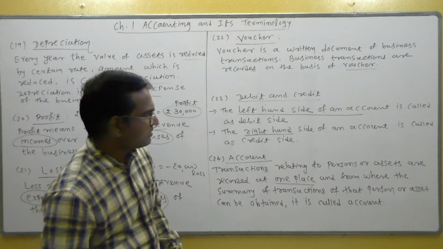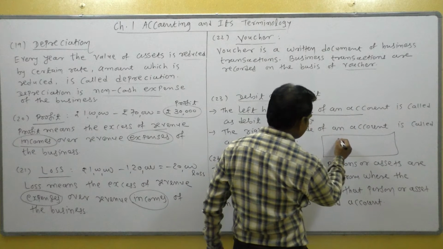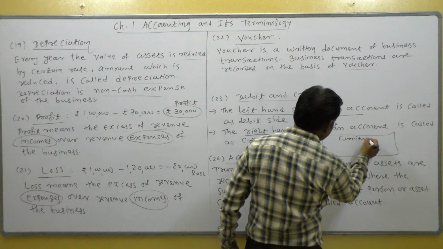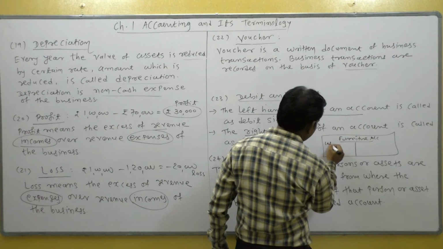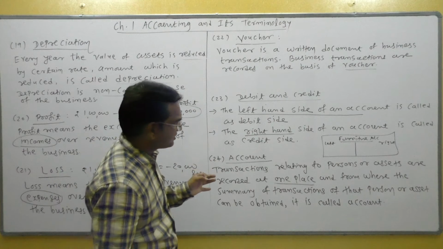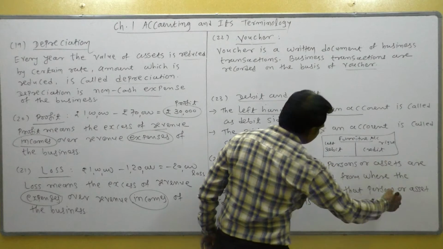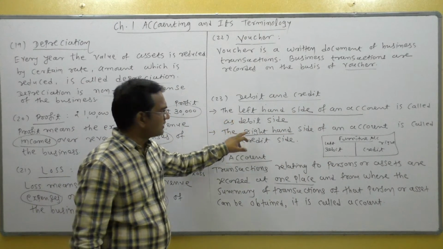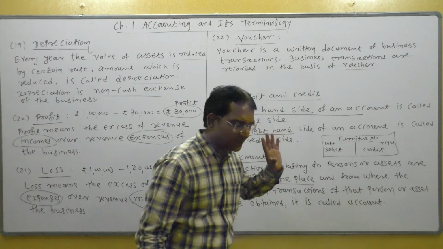Let us prepare a format of an account, right? Suppose this is a furniture account. Furniture is an asset. So the furniture account is divided into two parts, left side and right side. Students, the left side of a furniture account is known as the debit side and the right side is known as the credit side. So debit means the left hand side of an account and credit means the right hand side of an account. Clear? Left side debit, right side credit.